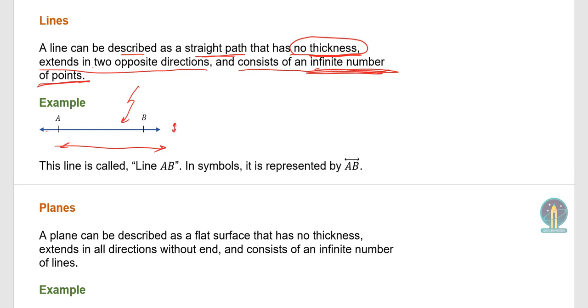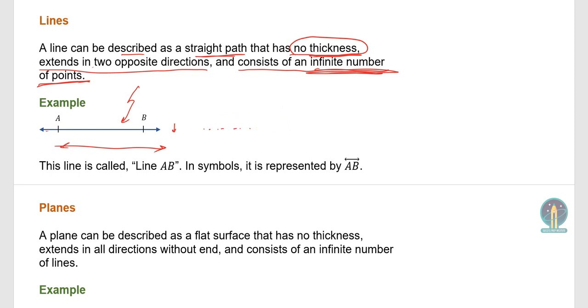So the line is made of points, and the thickness this way is only a single point. But the extent this way is multiple points, infinite points, and that's how you get a line.